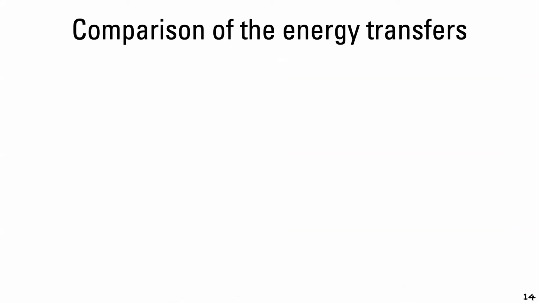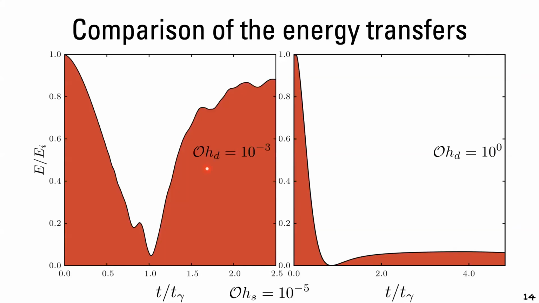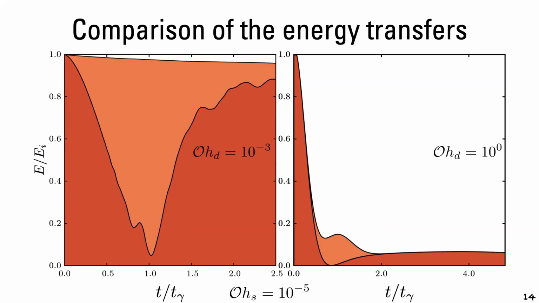Now we can compare the two cases together. So on the left, I will show the case with low anisotropy number. And on the right is the case with high anisotropy number. So this is the kinetic plus potential energy of the two systems. And to that, we can add the surface energy. What is remarkable in these two cases is that the location of the minimum kinetic plus potential energy still remains the same. But of course, for low anisotropy number cases, we see that the system still retains most of its energy in form of the surface energy, whereas for high anisotropy number cases, that energy is lost as viscous dissipation, which is shown in this region.